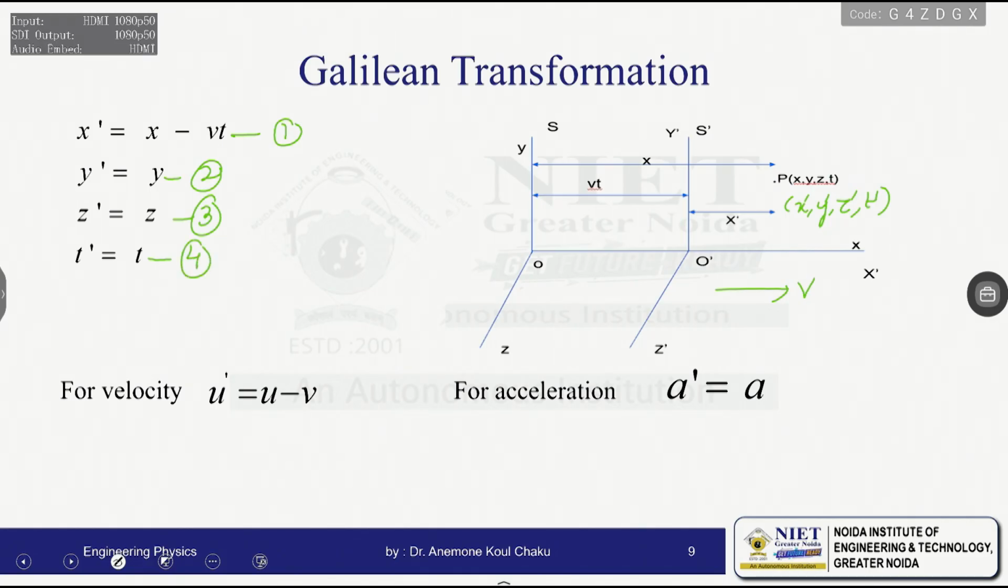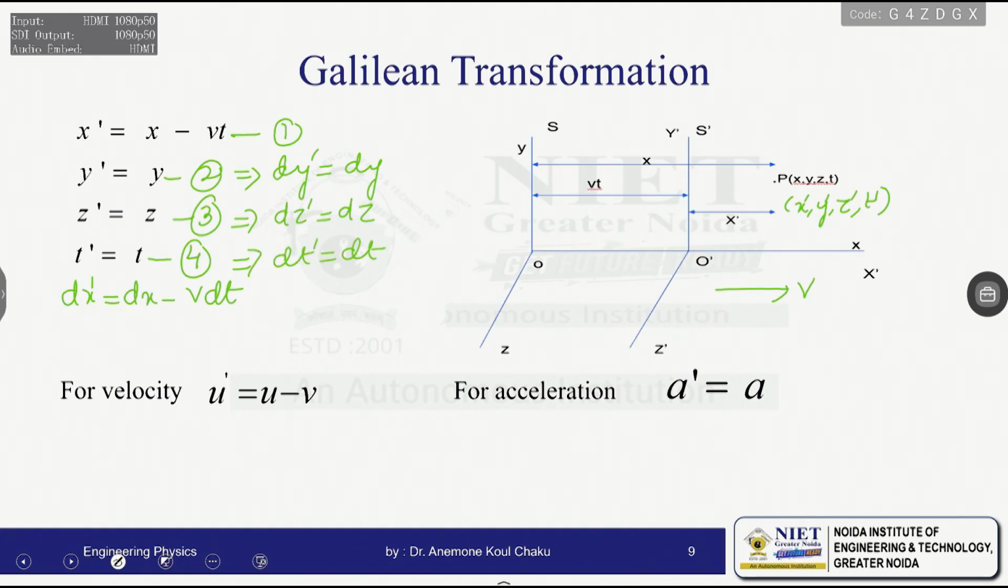To understand the velocity now, we will differentiate equation 1 with respect to time, then dx dash will be equal to dx minus v into dt, since we know that v is constant. Now if we solve and differentiate the other equations as well, we will see that dy dash will be equal to dy, dz dash will be equal to dz, and dt dash will be equal to dt.